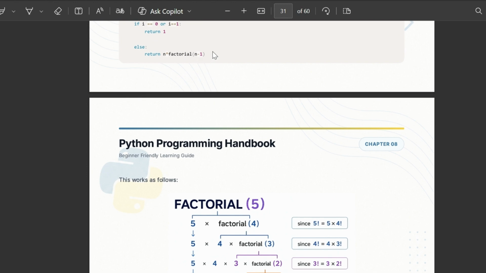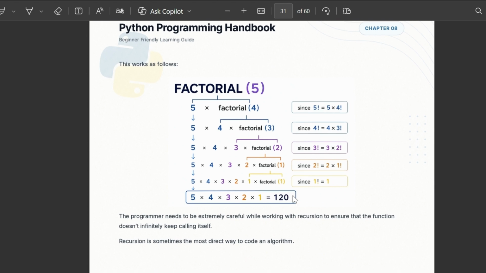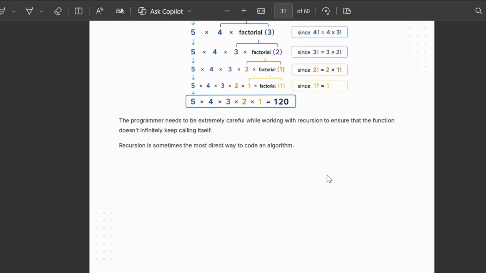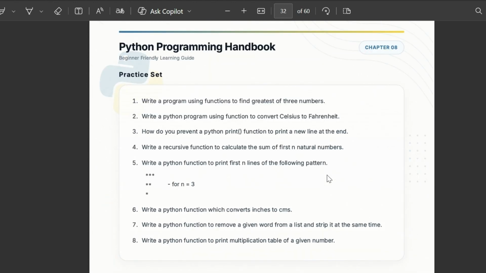Let's say the user inputs 5. So n multiplied by factorial of n minus 1. What is n minus 1? It is 4. So 5 multiplied by factorial of 4, then 4 multiplied by factorial of 3, and so on. This will go down to 1, and we get our output, which is 120. This is how we can do it.